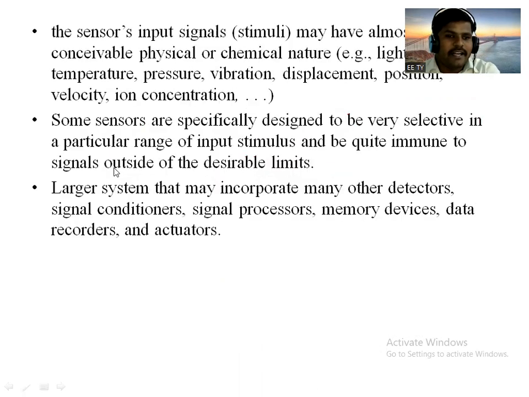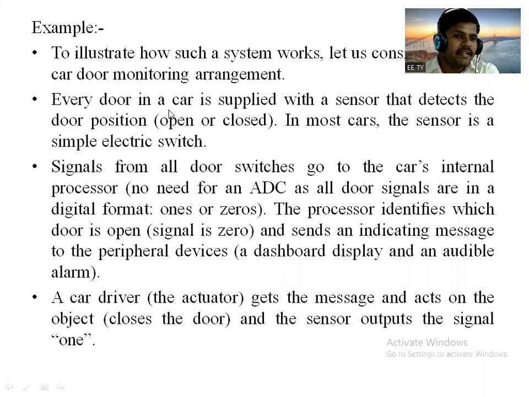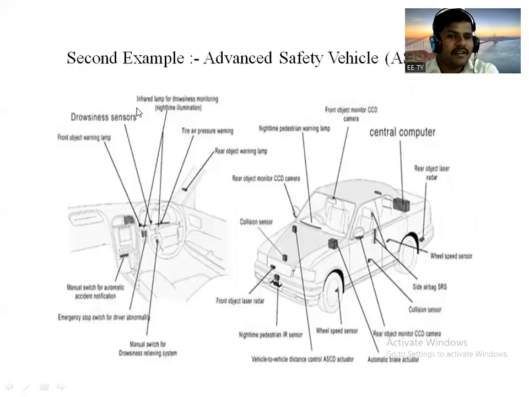That diagram we have already discussed, and depending upon that diagram we discussed some examples, like the car door monitoring system, and another example regarding the advanced safety vehicle, which is manufactured by Nissan from the safety point of view, right?